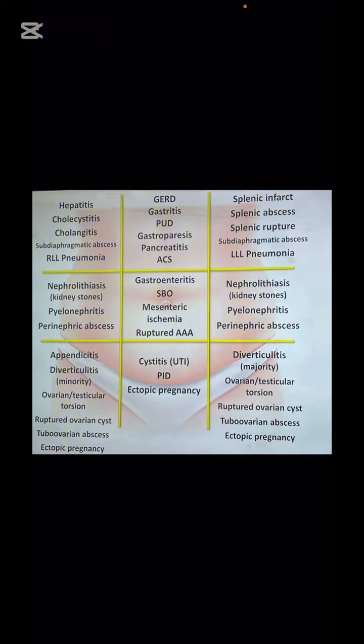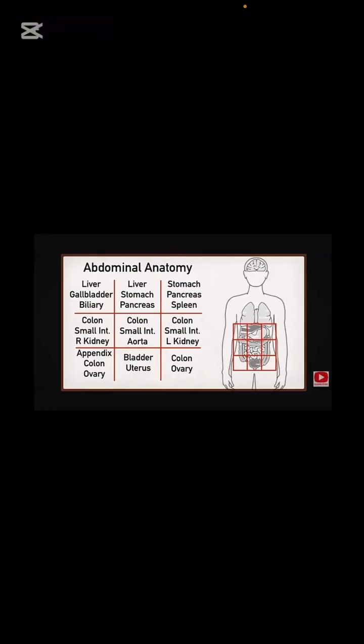And on the left upper quadrant, what can be there? Problem with the spleen, abscess can be there, spleen rupture can be there, some sort of pneumonia can be highlighted on the X-ray. Under this quadrant, what is there? Kidney stones can be there, pyelonephritis can be there, abscess can be there related to the kidney. Under this area, what can be covered? So diverticulitis can be there, ovarian or testicular torsion, the same as another quadrant. Rupture ovarian cyst can be there, cyst can be on both sides. Ectopic pregnancy can be on the right and left both sides in the lower quadrant.